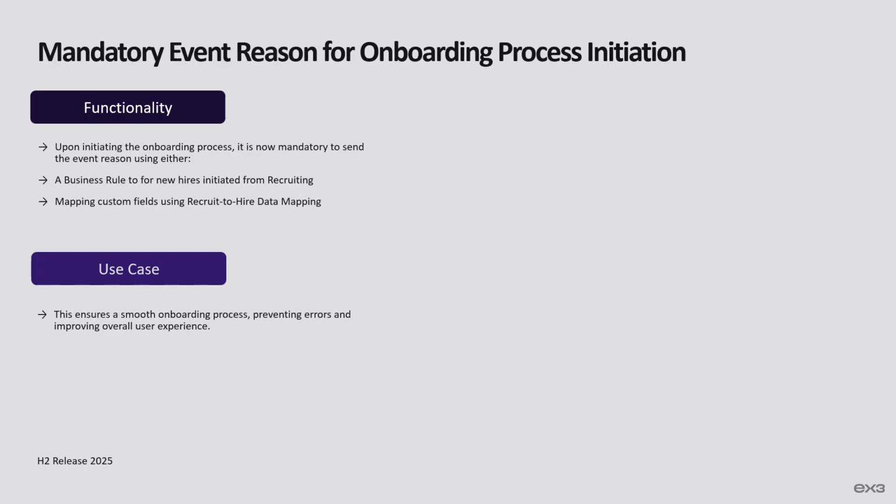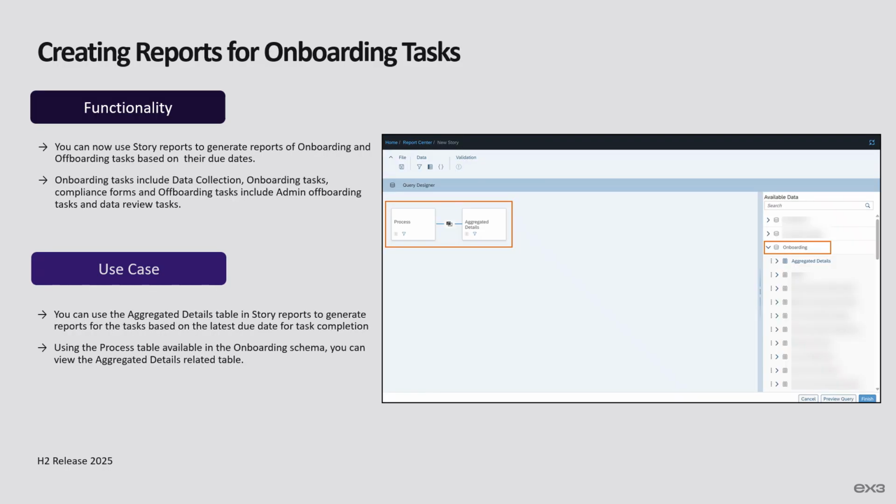As an administrator, it's now mandatory that you send the event reason upon initiating the onboarding process. Ensure that you send the event reason using one of the following existing options. First, configure a business rule to set the event reason for new hires whose onboarding is initiated via recruiting. For more information, you can refer to the configuring business rule for event reason topic in the related information section. Second, send the event reason by mapping an SAP SF Recruiting custom field using the recruit-to-hire data mapping tool. Mandatory sending of the event reason ensures a smooth onboarding process and prevents any errors, improving the overall user experience.